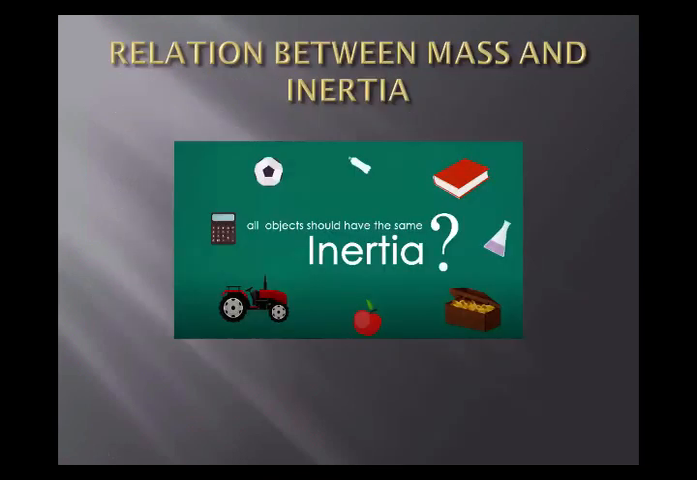Okay, now, as I told you, students, inertia is the tendency of a body to resist a change. So, tell me one thing. We have many objects. Some are big, some are small, some are heavier, and some are lighter. Does every body possess the same amount of inertia? No, it does not happen. Every body does not have the same amount of inertia.